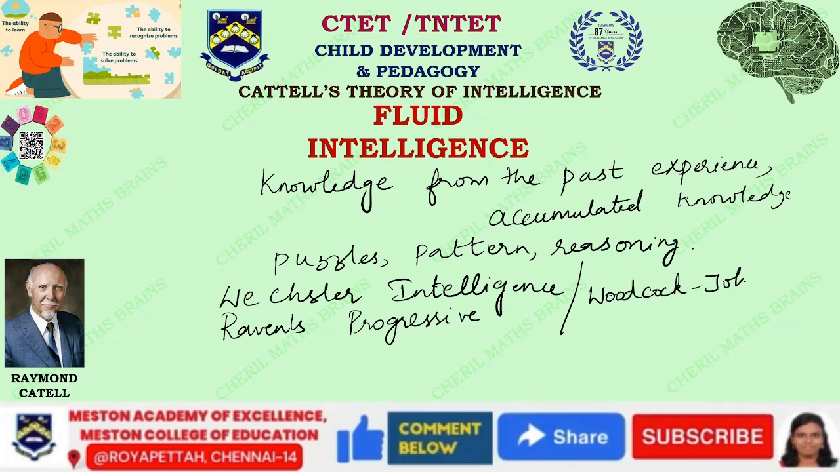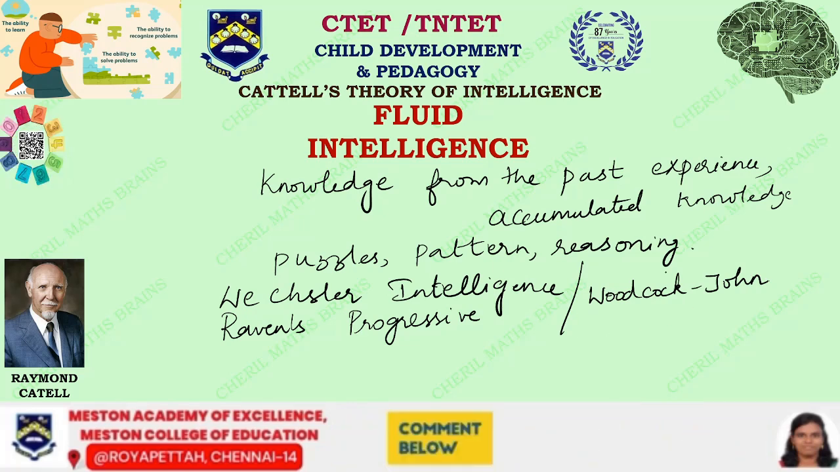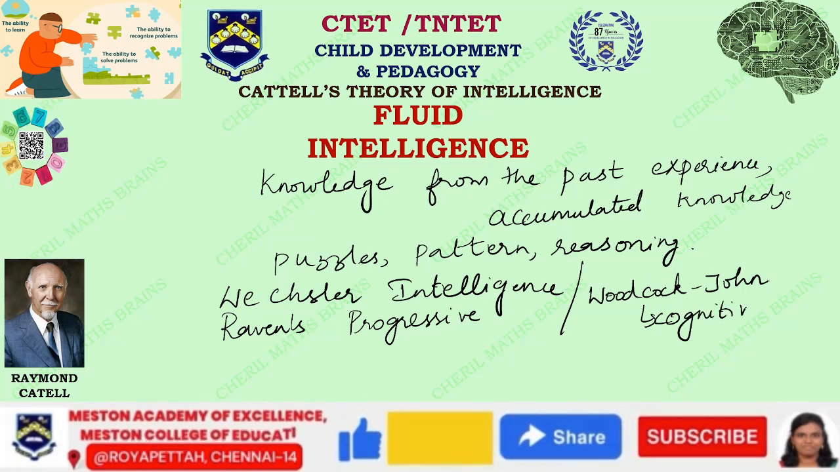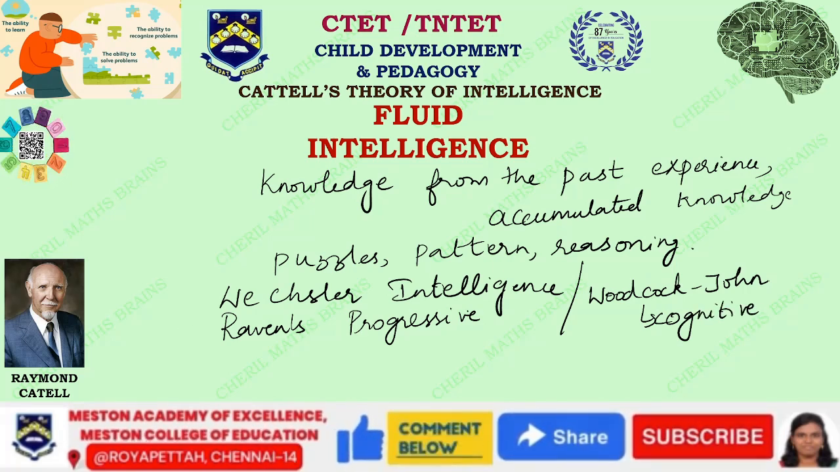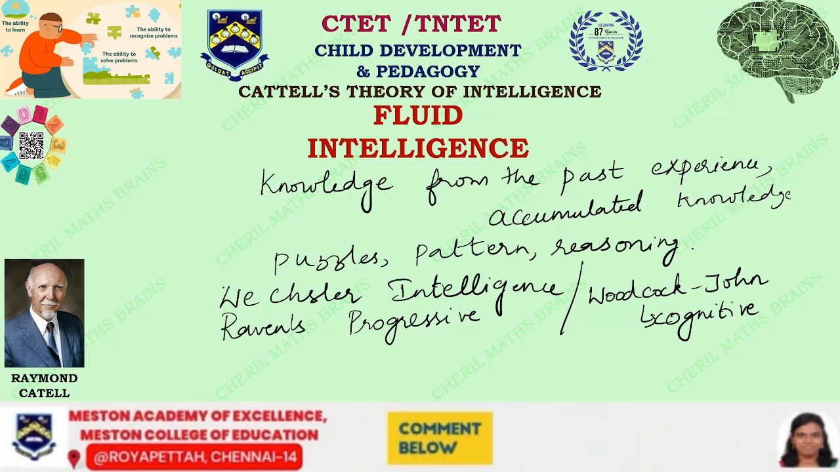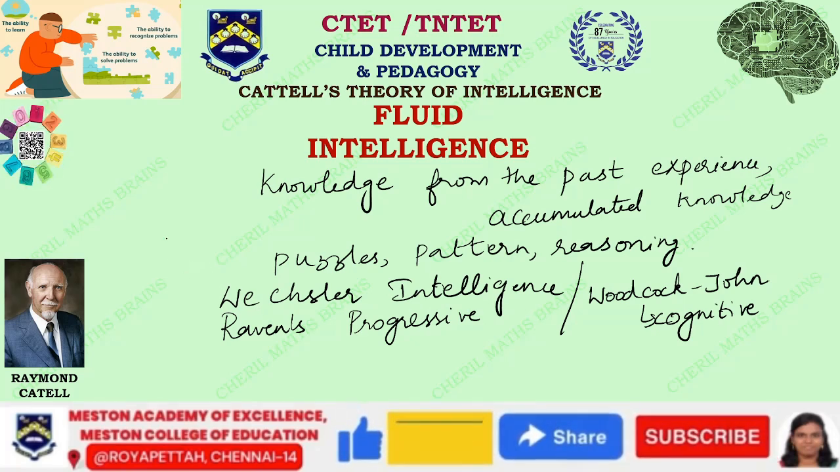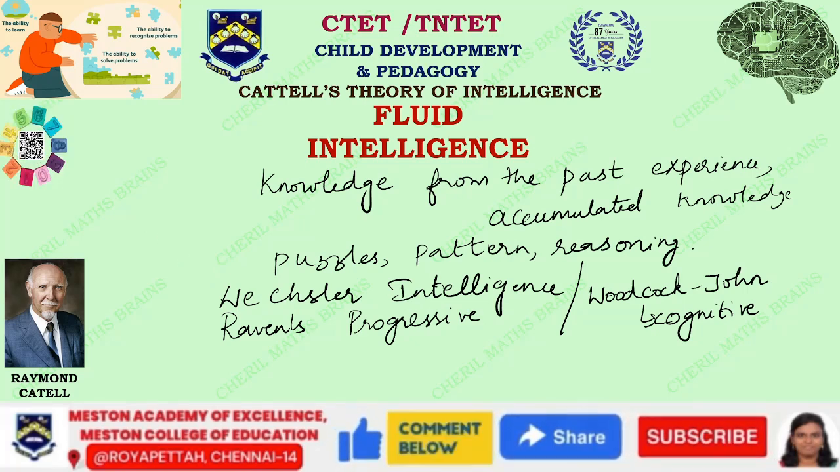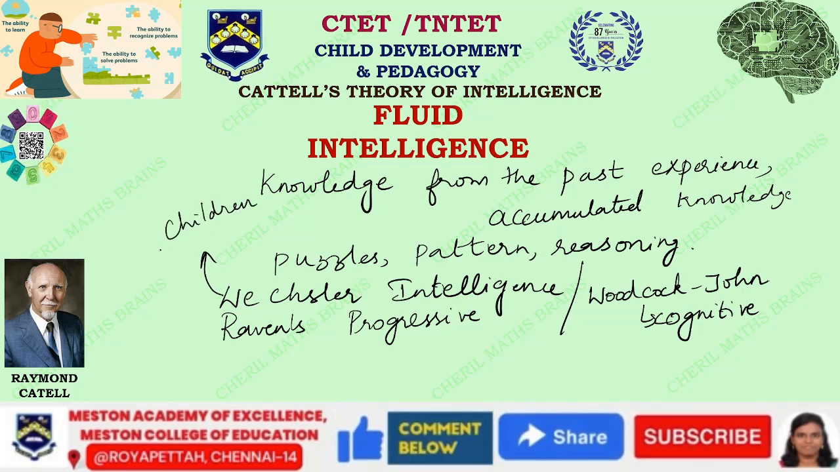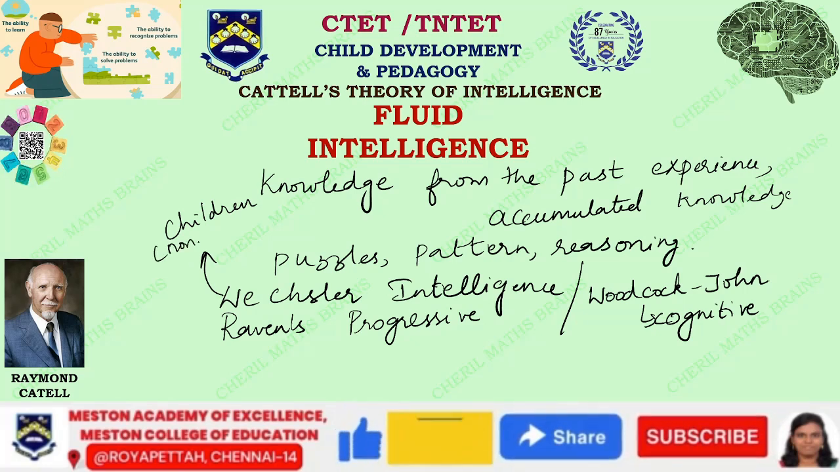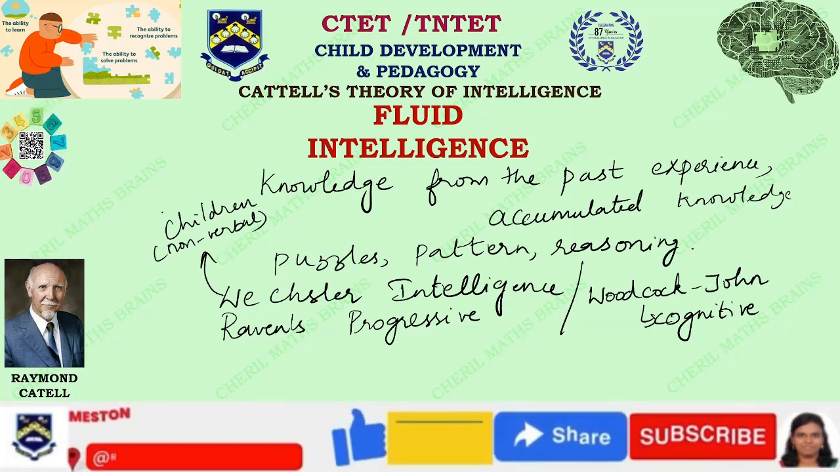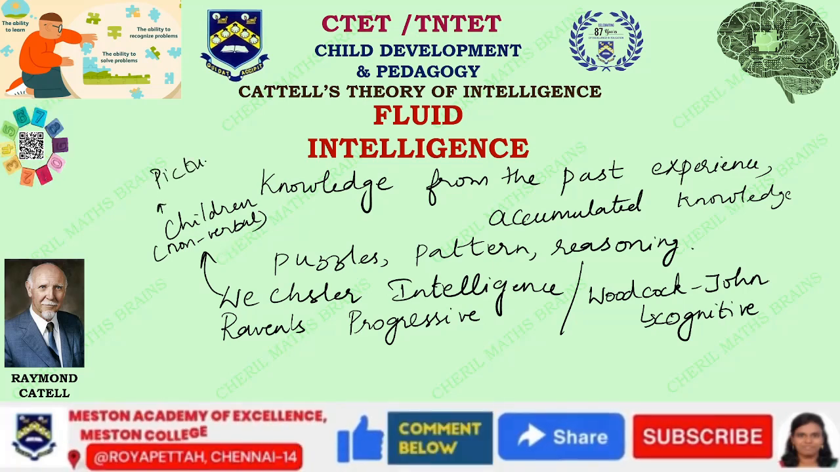The Woodcock-Johnson test deals with cognitive abilities. I am just giving you this very basically to remember: it is the testing of cognitive abilities. The Wechsler intelligence test is basically done for children. It is a non-verbal test, based on visual things only. You can say it is picture based.